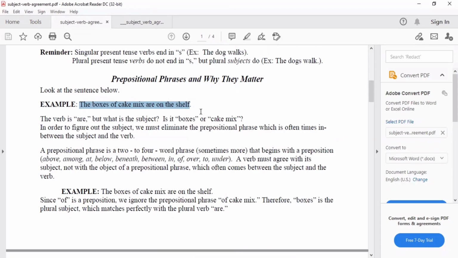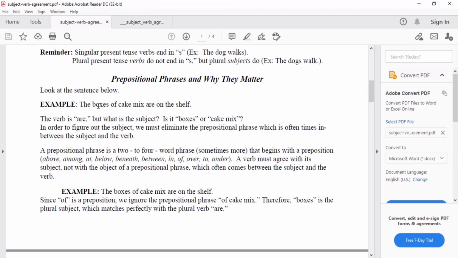Okay? So let's take this example. The boxes of cake mix are on the shelf. The verb is are, no? Yung word na are, that is a verb. But what is the subject? Is it the boxes or cake mix? Yung subject ba natin for this sentence ay boxes o cake mix? Okay, so in order to figure out the subject, we must eliminate the prepositional phrase, which is oftentimes in between the subject and the verb. So, asan kaya dito yung in between the subject and the verb?